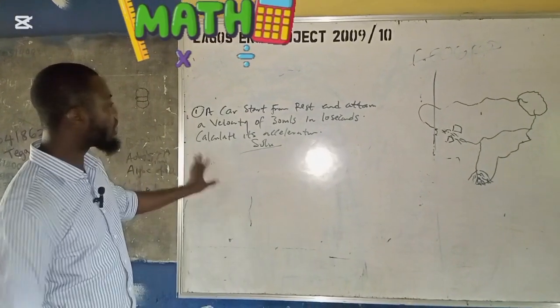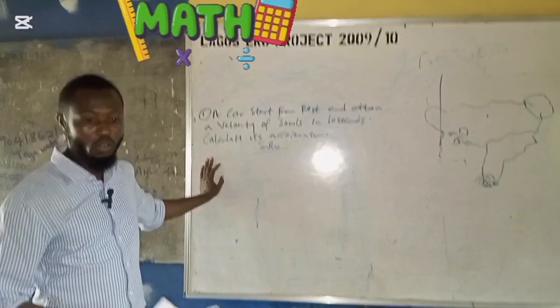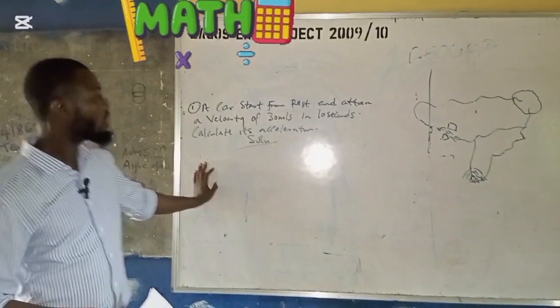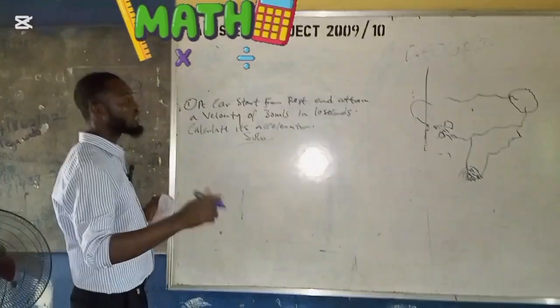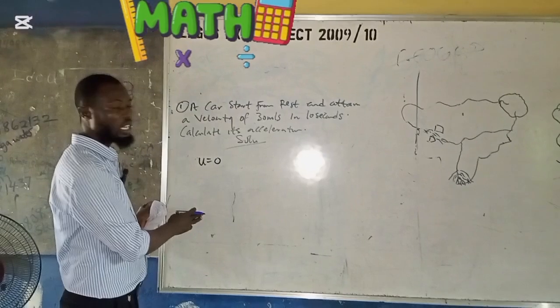Now, the first thing I'm going to do when you see a question in physics, or anything that has to do with calculation, is to write out the parameters. From there, you know the formula that we use. Now, it starts from rest. Its initial velocity is 0, so U is equal to 0. Are you with me, students?